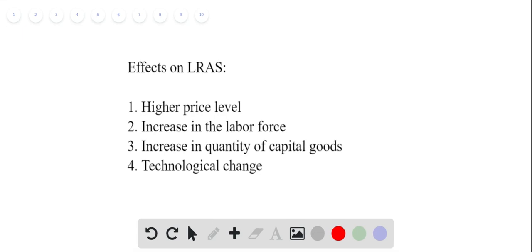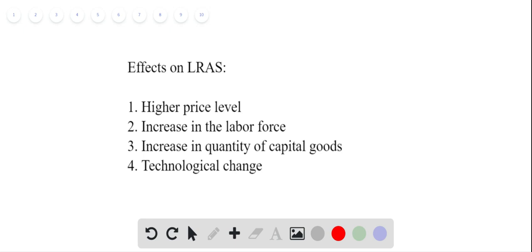So in this question, we want to think about the effects on the long-run aggregate supply curve, specifically all these ones that are shown on the screen here. So let's consider the first one, which is a higher price level. A higher price level will not result in any changes in quantity of real GDP demanded, since in the long